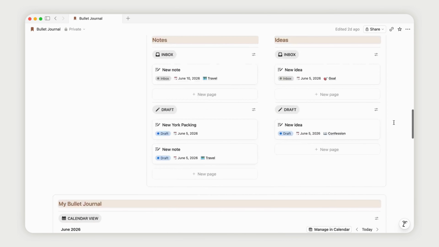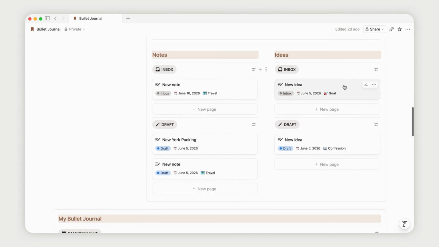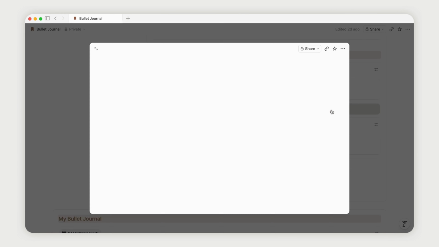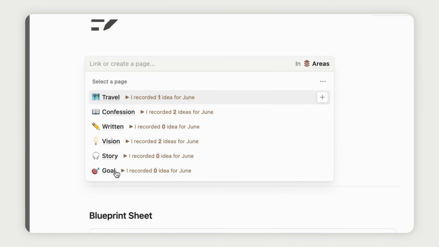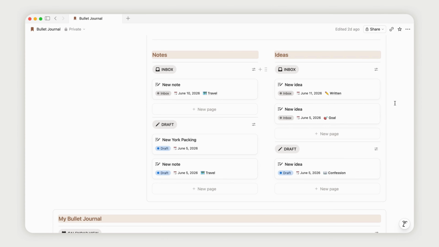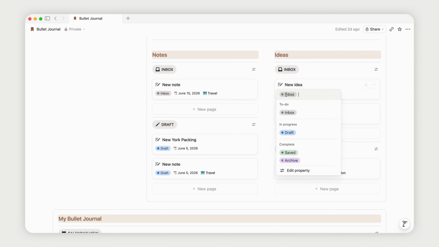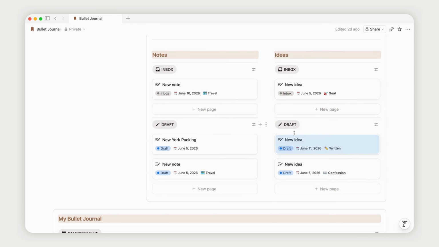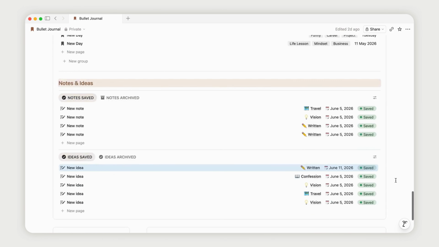I quickly capture them through their respective inbox views, and when creating a new page, the only thing you really need to remember is linking it to an existing area. After that, depending on the status you assign, the note or idea automatically moves to the appropriate view. At the top of the dashboard, you'll find a summary showing the number of notes, ideas, and journal entries you've created, both for the current month and overall.